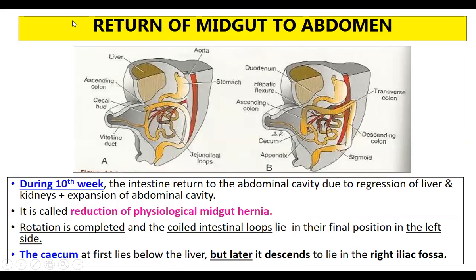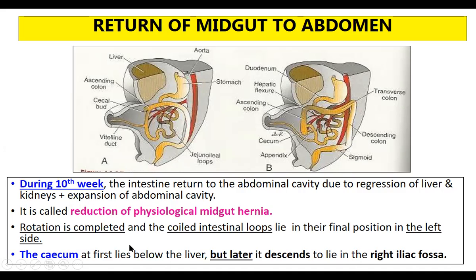Now what happens? As the fetus starts growing, the abdomen becomes bigger and all the intestines will return back. This is called the return of the midgut to the abdomen. During the 10th week, the intestine returns to the abdominal cavity due to regression of the liver and kidney, and expansion of the abdominal cavity. Now the abdomen is larger, so it can hold all the intestines, and they go back. It is called reduction of the physiological midgut hernia. So this is also physiological, normal.